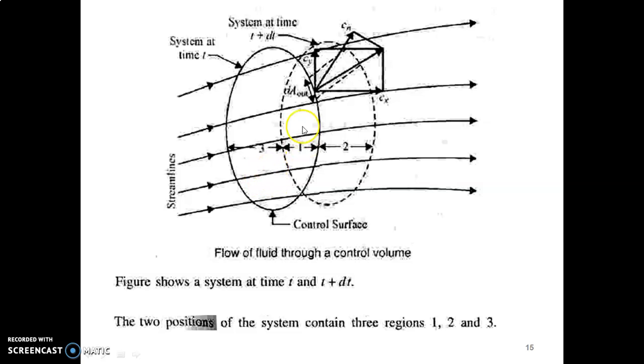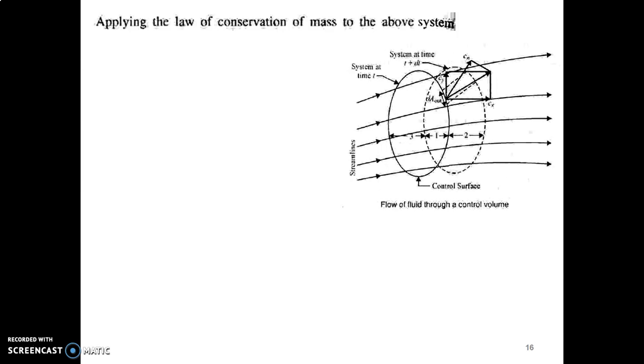The control volume has a control surface also, so just consider that. Now, moving to the derivation, we are applying the law of conservation of mass to the above system. We are again considering the diagrams. At instance number 1, the first instance, system at time t, we have two masses: the mass in region 3 and the mass in region 1.